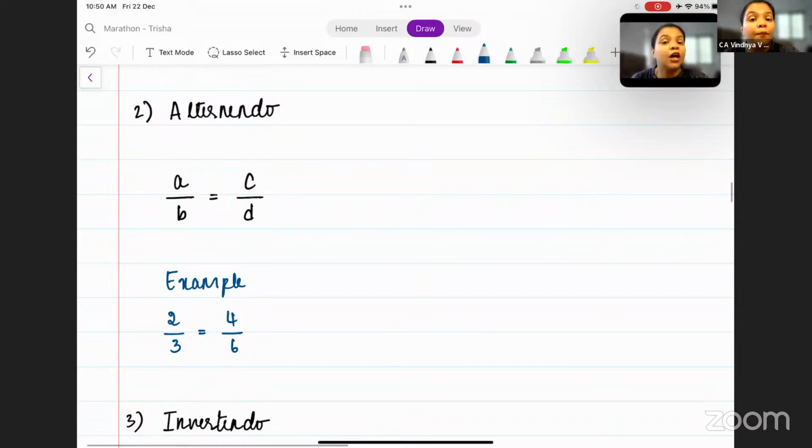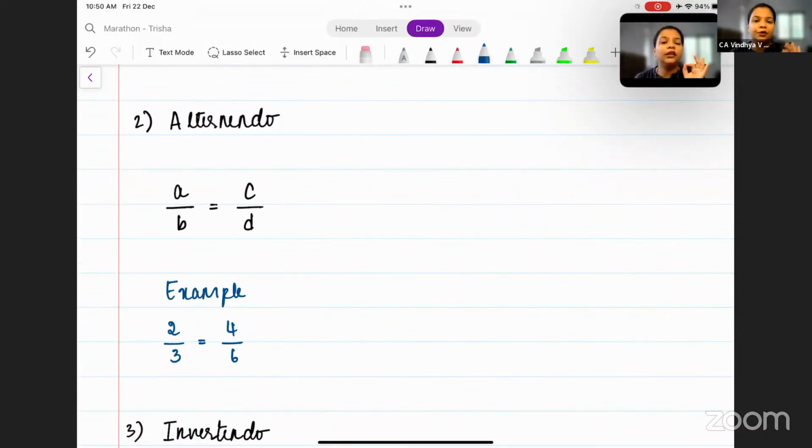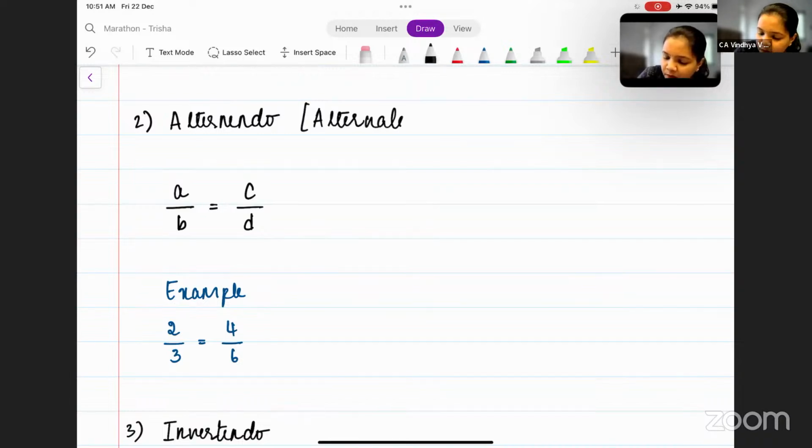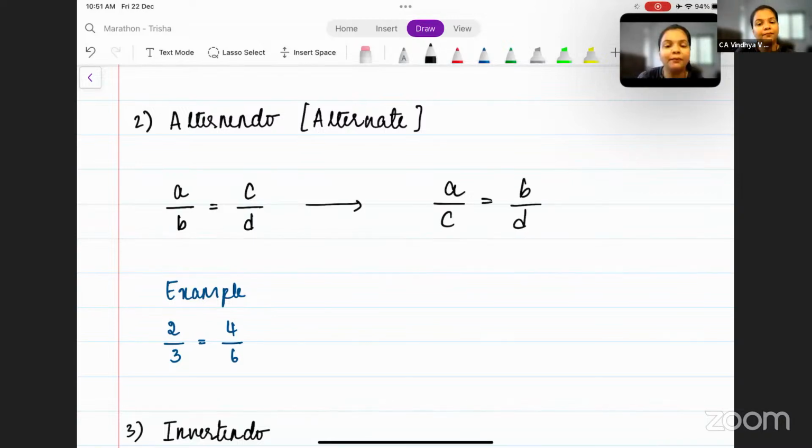Next particular property that we have is alternando. Now, what is this alternando? Simple word, alternate. Alternate what? Alternate way in which you can write a proportion. So if the proportion is given as A by B is equal to C by D, this can also be written as A by C is equal to B by D. It will still be in proportion.